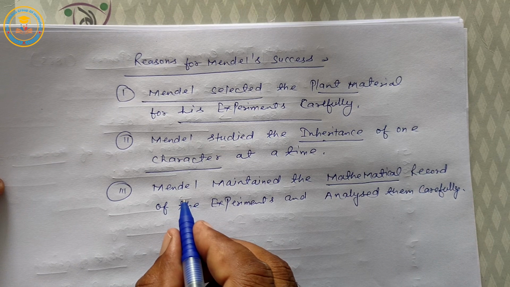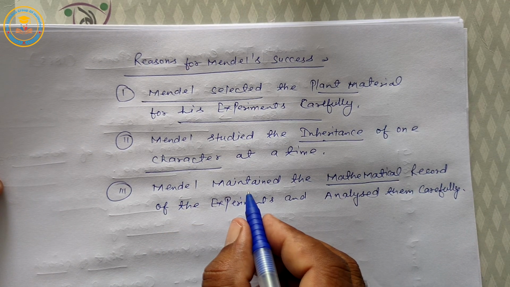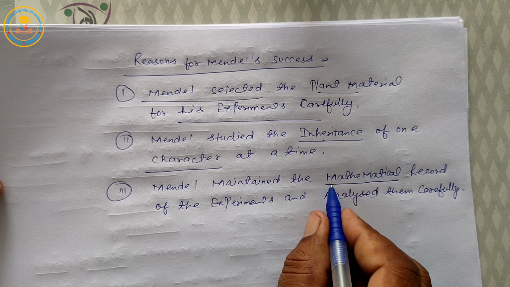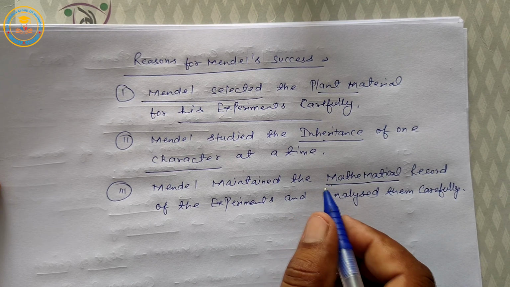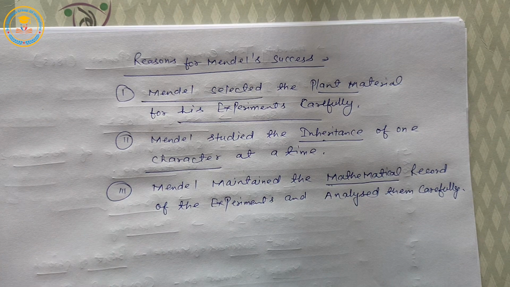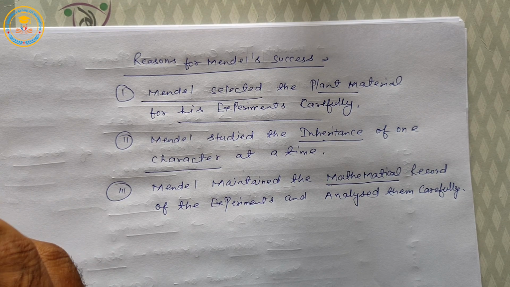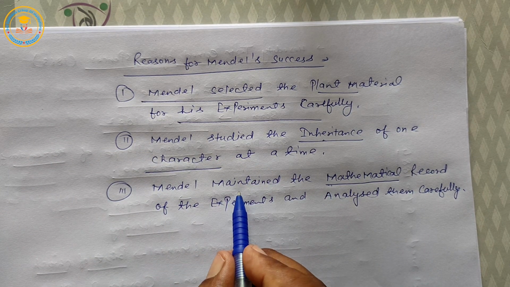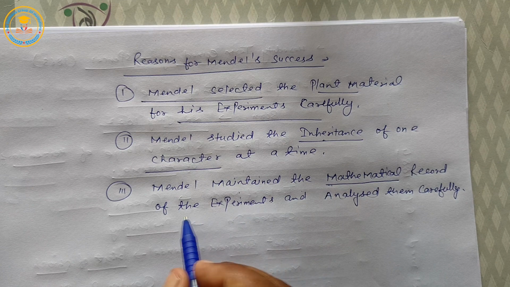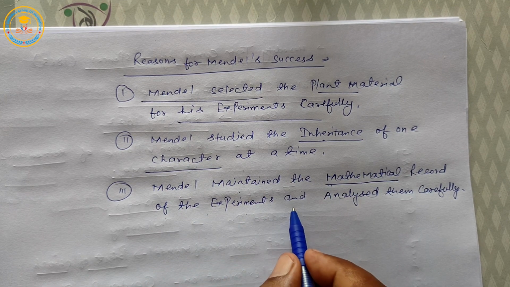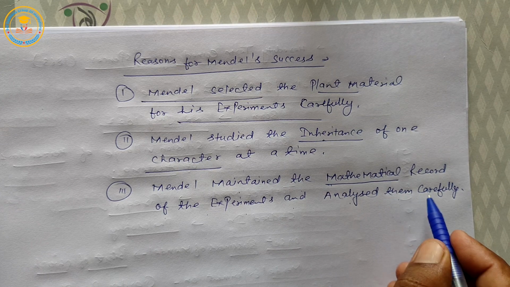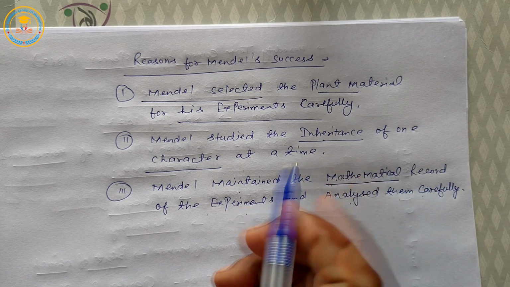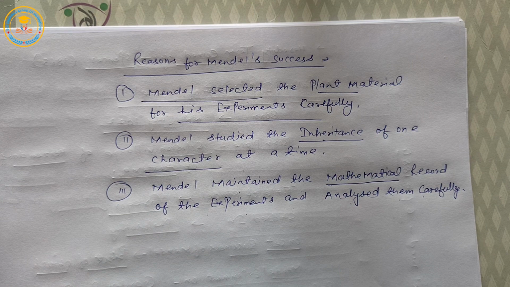In this chapter, you will study some specific ratios like genotype and phenotype of F1 generation and F2 generation. These are mathematical records. Once again, Mendel maintained the mathematical record of the experiments and analyzed them carefully. So, this is another reason for Mendel's success.